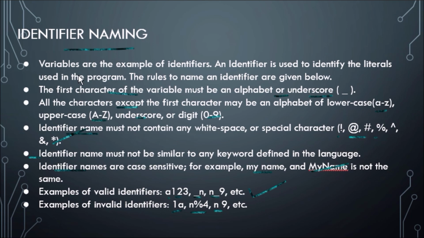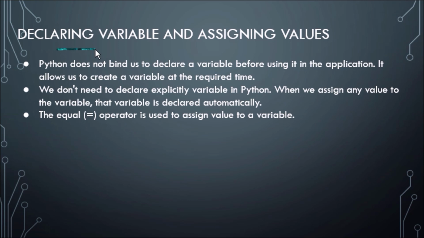Now the question arises: how to declare a variable and assign a value to it? Declaring a variable is a very simple task. Python doesn't bind us to declare a variable before using it in applications. It allows us to create a variable at the required time. We don't need to declare a variable explicitly in Python. When we assign any value to the variable, it is declared automatically. With the help of the equal operator, you can assign a value to a variable. Let's jump to the Jupyter notebook and take an example.